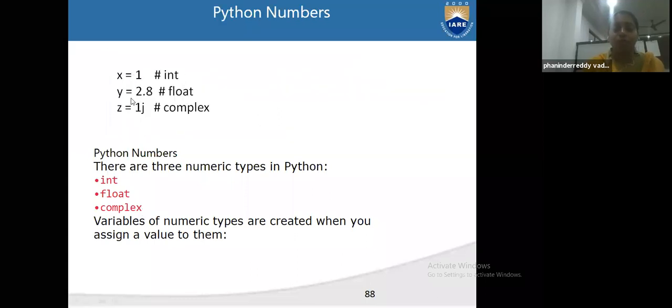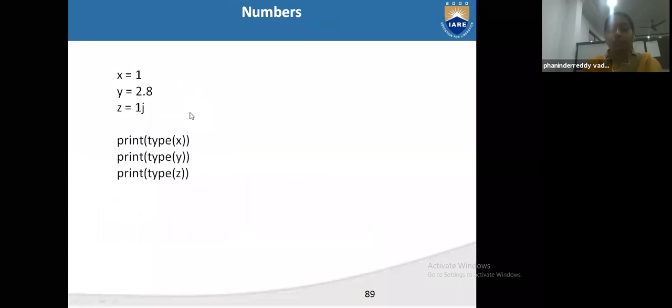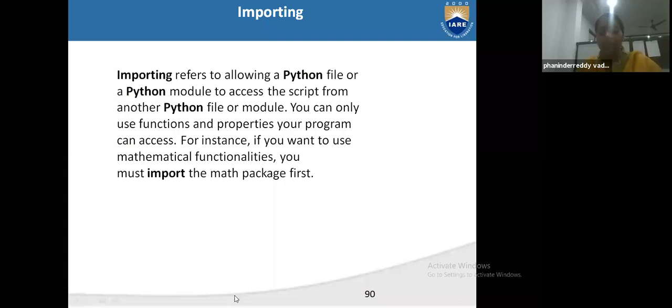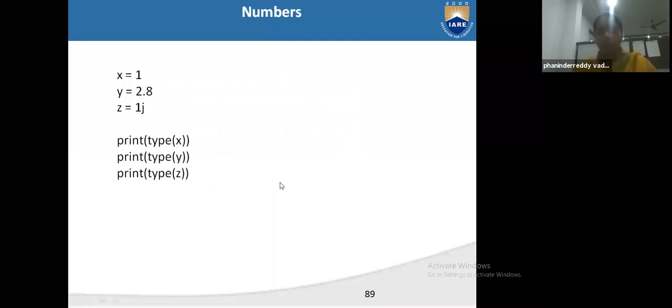See, x is equal to 1. This is integer. Y is equal to 2.8. This is float. J is equal to 1J. This is complex number. If we want to get the type, what is the type of x? This is integer. What is the type of y? Float. What is the type of z? It is complex. So up to this, I will give you practical things.